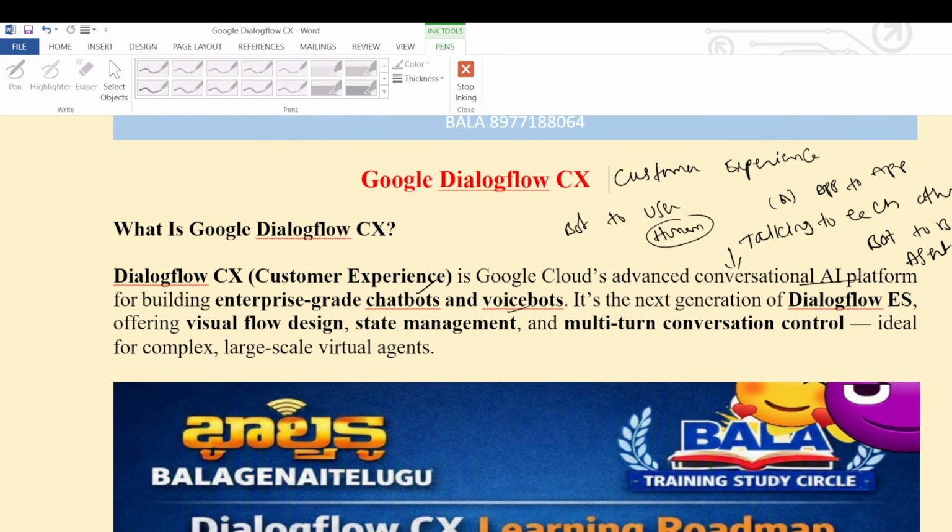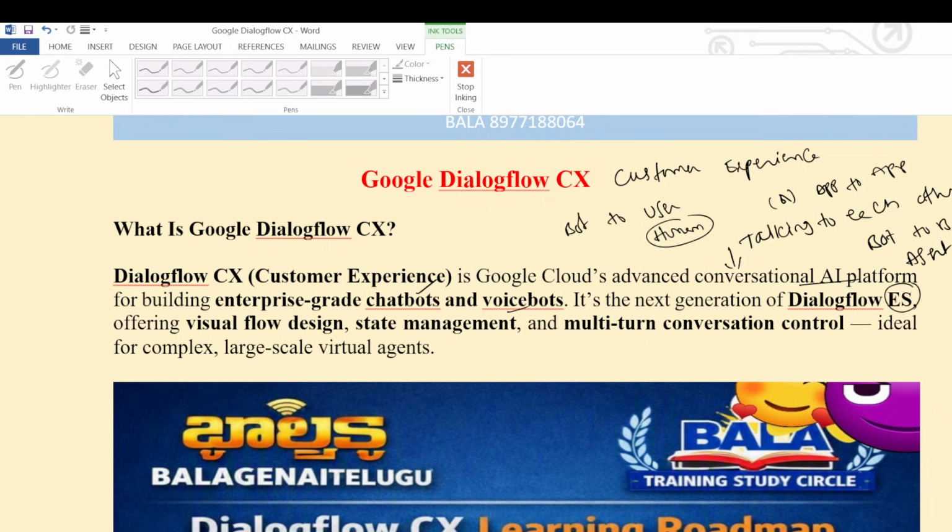In chatbots, we communicate only with chats. Now we are moving forward from chatbots, and we will create voicebots. Voicebots means a human has a conversation with bots like with another human. The communication is between bot and human, where the conversation starts with voice. Now, this is the next generation Dialogflow CX.